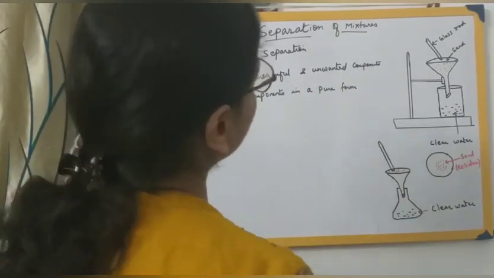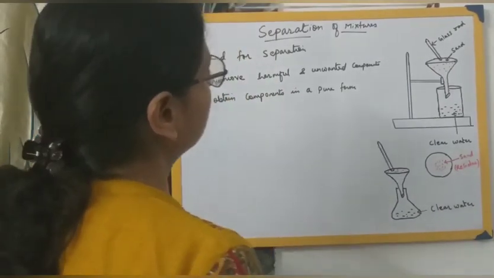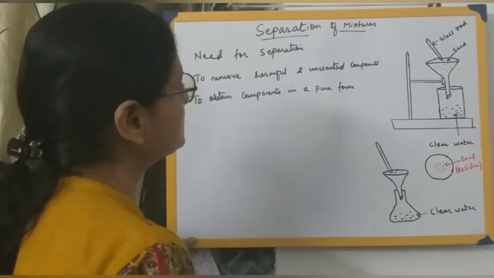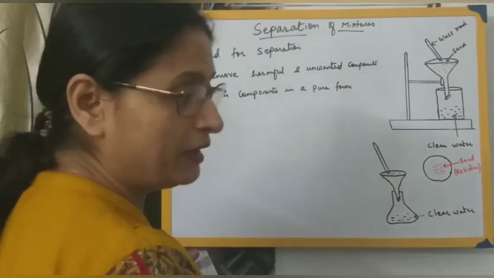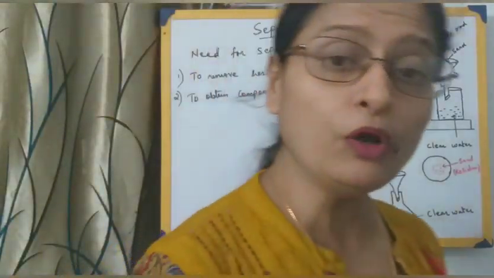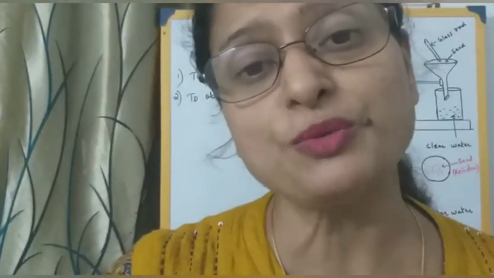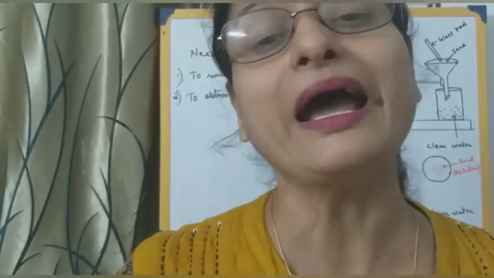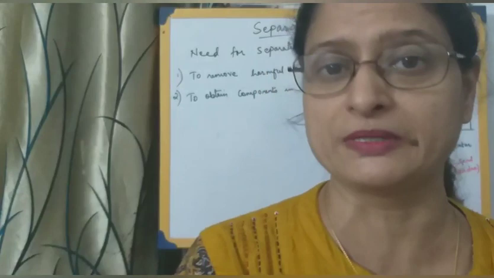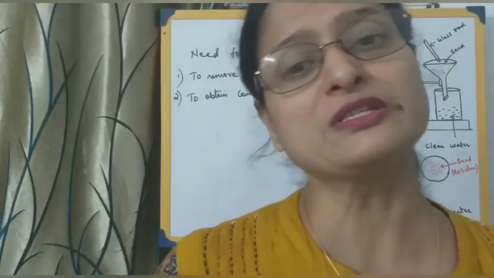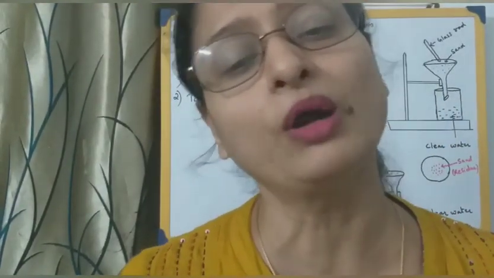We need to separate the components. It may happen that the mixture contains certain unwanted substances, so we need to separate the impurity. Or the mixture may contain certain components which may not be harmful, but are not required for our purpose. Suppose a mixture contains sand and water.